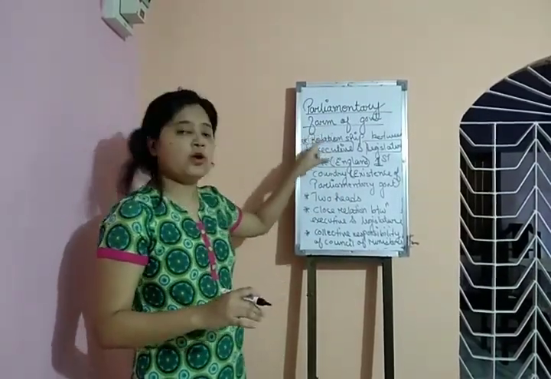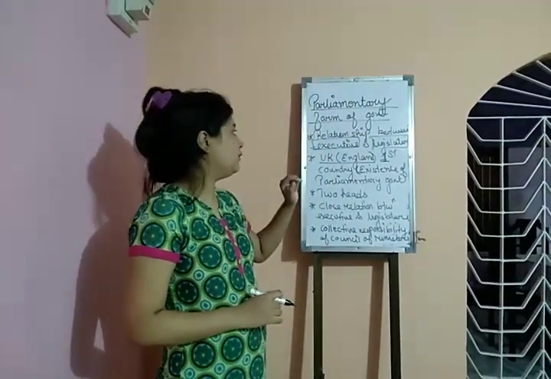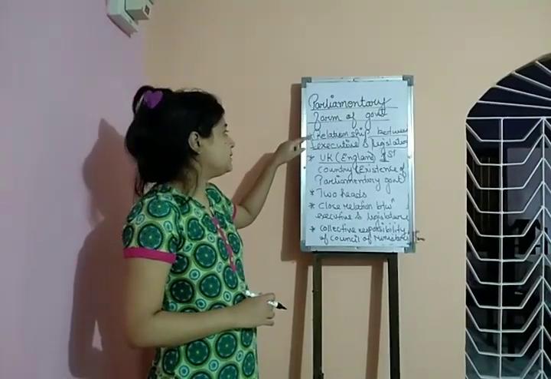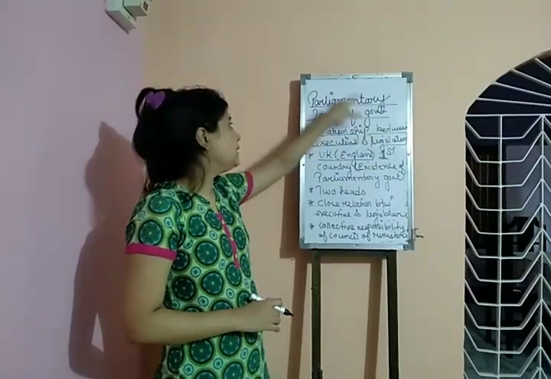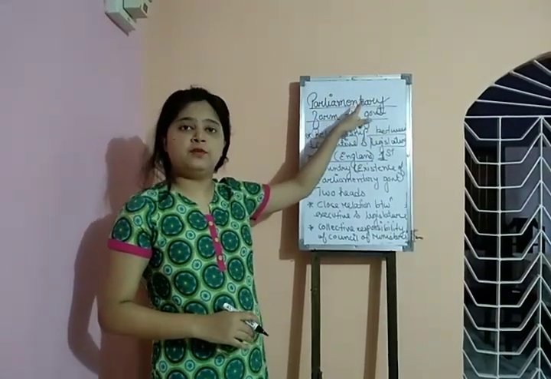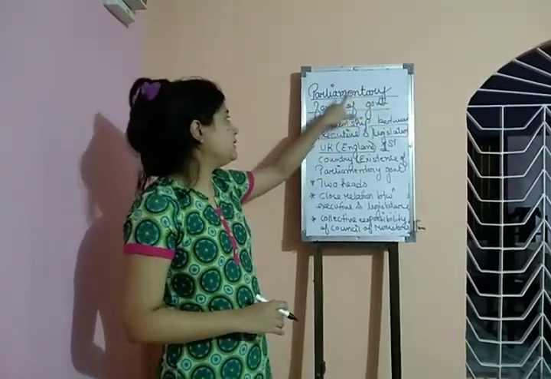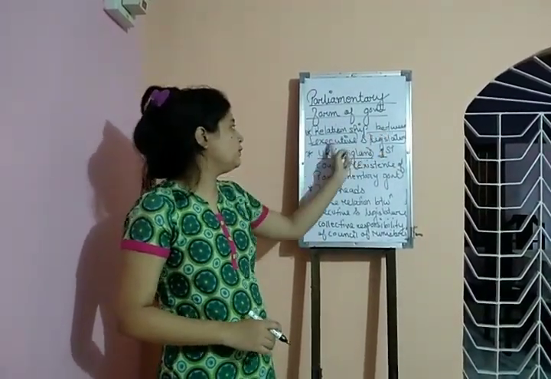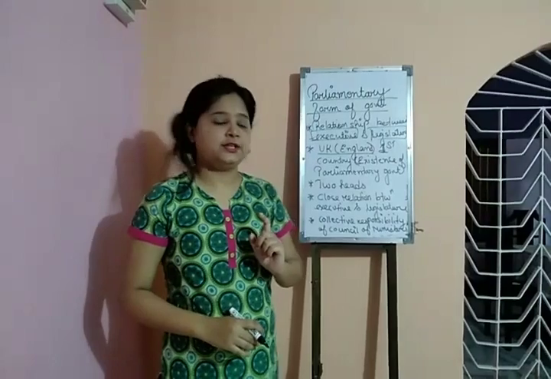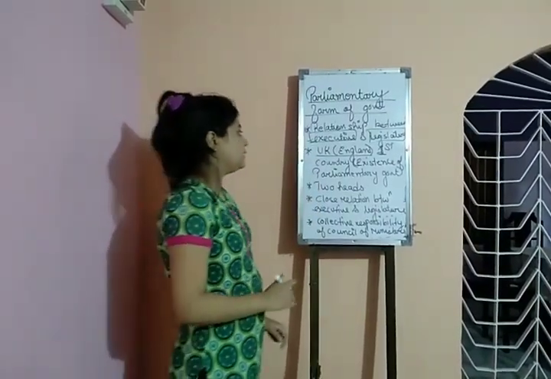So on the basis of the relationship between the executive and legislature of these three organs of the government, the parliamentary form of government came into being, and it is classified by the LICOG on this basis.